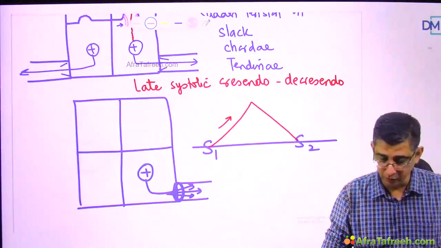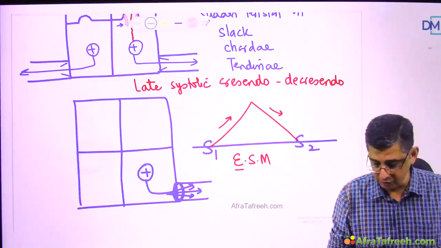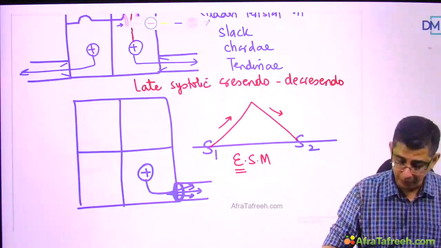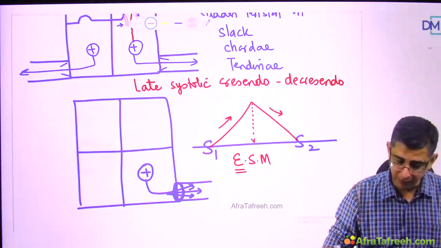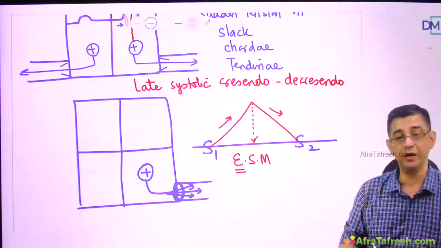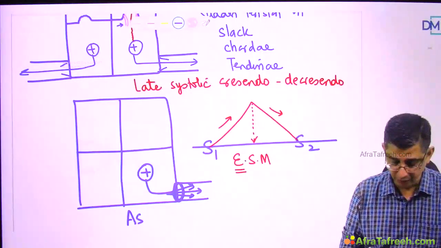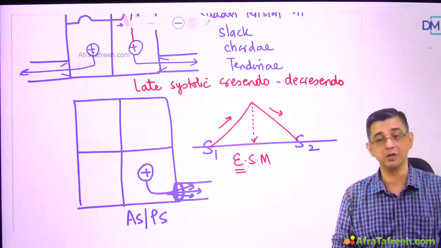So this would also be called a crescendo-decrescendo murmur, but the term I'll use to describe this is an ejection systolic murmur, and the peak intensity of this murmur is in the middle of systole. So this is an ESM, ejection systolic murmur, or a crescendo-decrescendo murmur, which has been described for a valvular lesion by the name of aortic stenosis or, on the contralateral side, pulmonic stenosis.